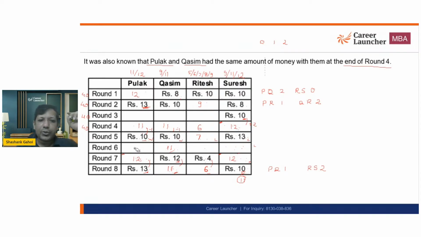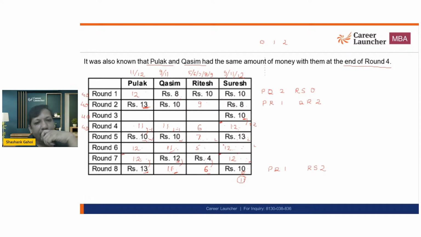So now I'm going to take another possibility. Let's say I'm going to go with 12 only. This is 12, so 1 rupee win, 1 rupee loss. It is going to be 12, and it is going to be 5. Does it work out fine? It looks like it does, because this is a 2 rupee win, 2 rupee loss, 1 rupee win, 1 rupee loss.